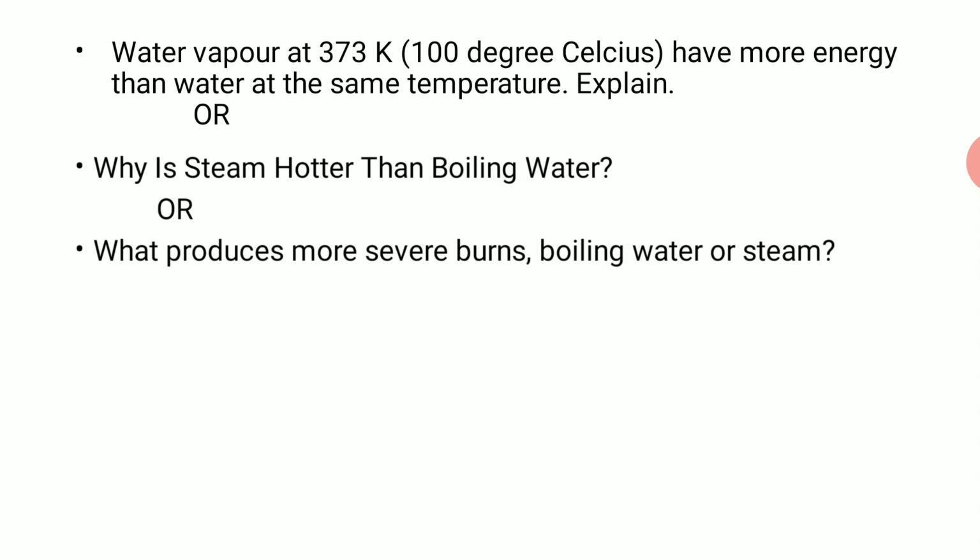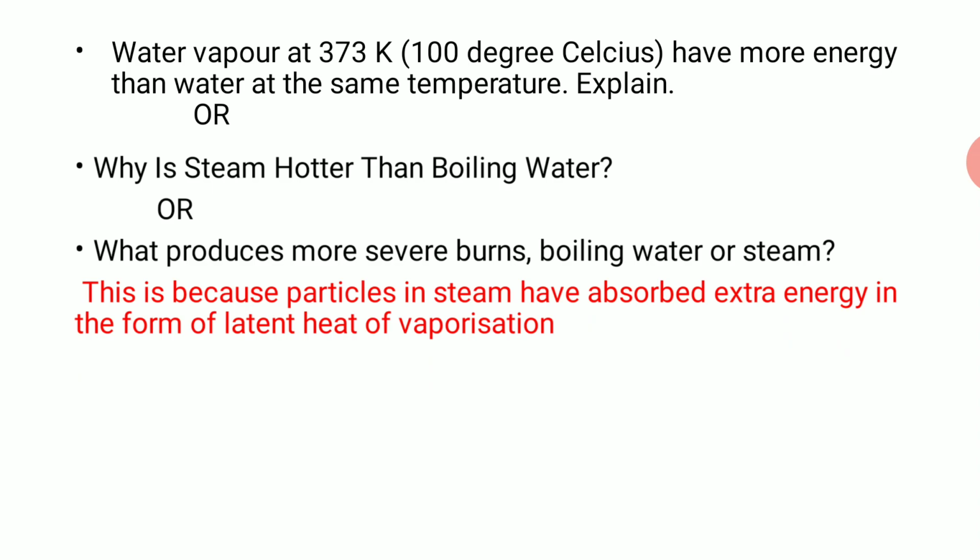The reason behind this is that the steam has extra energy in the form of latent heat, therefore it is hotter than the water at the same temperature. Similarly, consider ice at 0 degrees Celsius and water at 0 degrees Celsius. Ice will be colder because it has less heat energy than water at 0 degrees Celsius. So ice is colder than water at the same temperature.